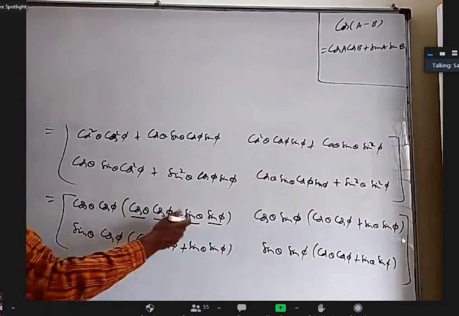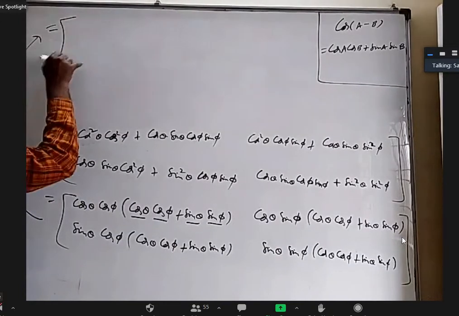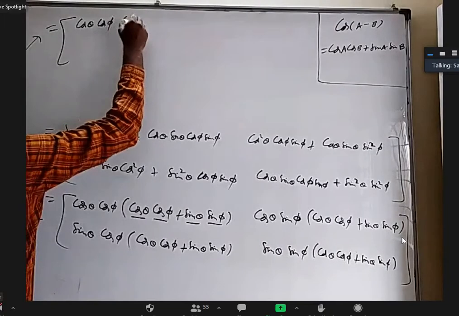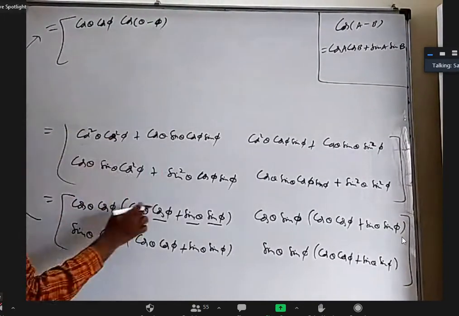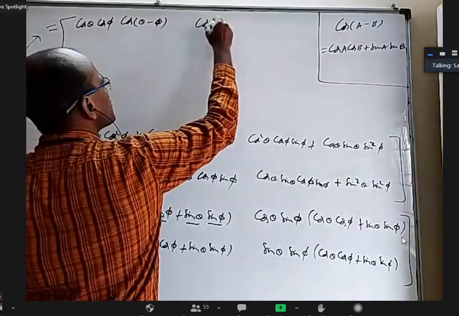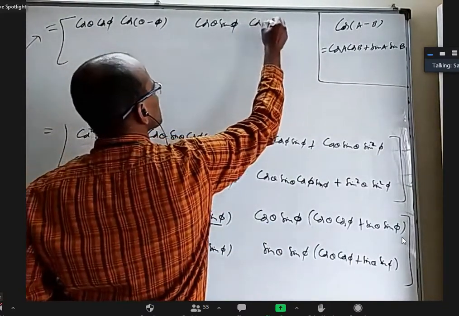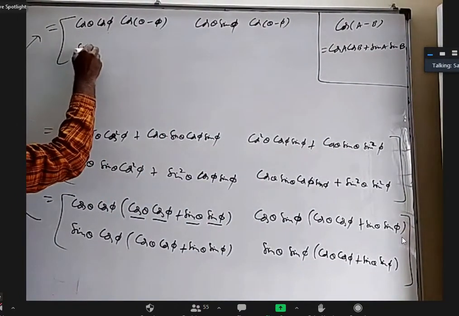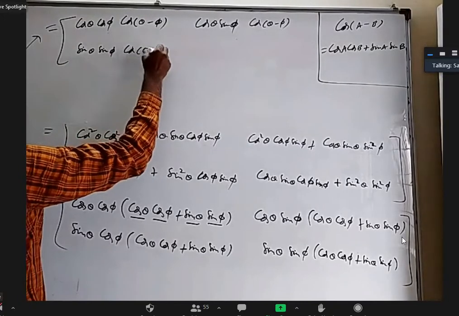So now based on that, this is also like cos A cos B plus sin A sin B. I can use cos A minus B. So this is going to become cos theta cos phi into cos of theta minus phi. Similarly here, cos theta sin phi, this is also the same, cos theta minus phi. And this is sin theta cos phi, cos theta minus phi. And this is sin theta sin phi, cos theta minus phi.